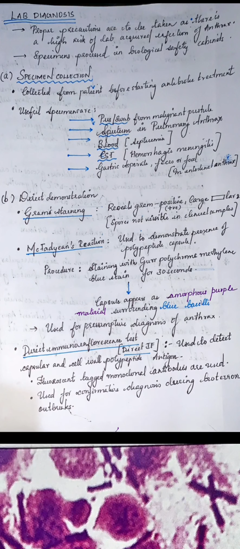Okay, so first what we do is specimen collection. Specimens are collected directly from the patient before the person starts antibiotic treatment. The useful specimens are pus, swab, sputum: pus or swab from a malignant pustule for cutaneous anthrax, sputum in the case of pulmonary anthrax, blood if the person has septicemia, and CSF if the person has hemorrhagic meningitis. Then you have gastric aspirate, feces or food samples in intestinal anthrax. But most commonly we depend on the first 4 specimens.